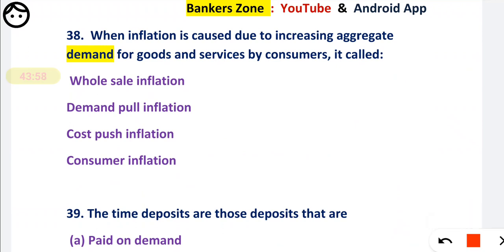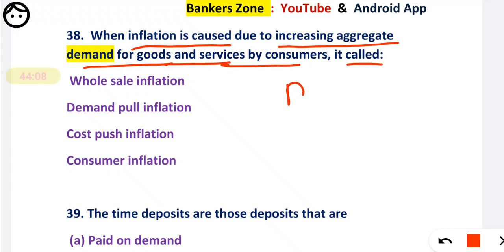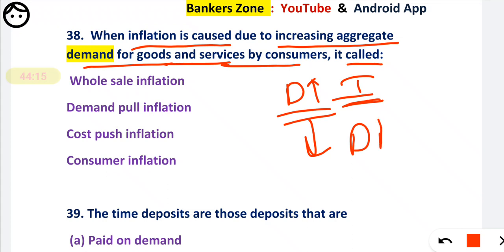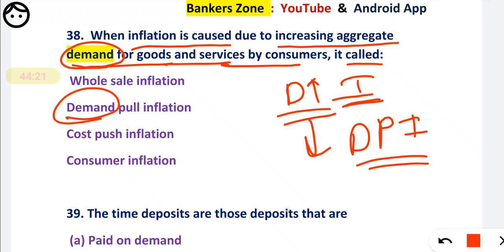Now 38. When inflation is caused due to an increase in aggregate demand for goods and services by consumers, it is called... See, when due to the increase in demand the inflation rises, that inflation is called the demand pull inflation. When there is the word demand, you can just observe the word demand. When there is an increase in demand, there will be an increase in inflation, and that inflation cause is called the demand pull inflation.